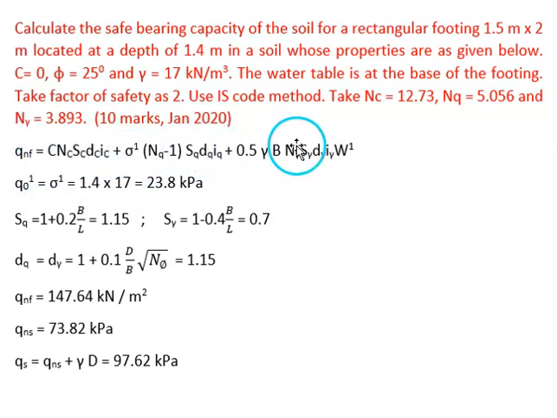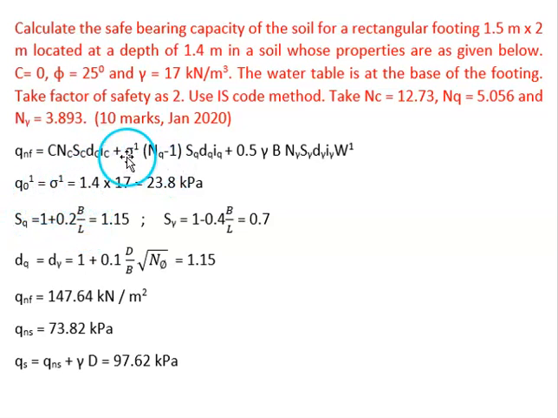So this is the equation for net ultimate bearing capacity. And here the shape of the footing is rectangular. So shape factors are 1 plus 0.2 B by L and 1 minus 0.4 B by L. Since the soil is given as cohesionless soil, we can ignore this first term. The first term will not be there, so we need not calculate DC value, IC value and all.